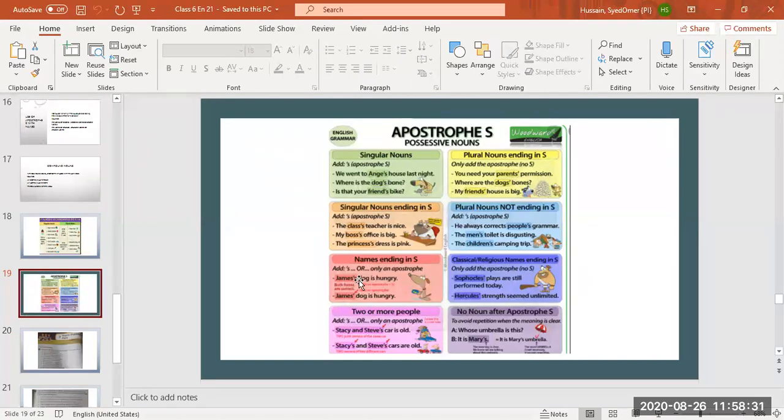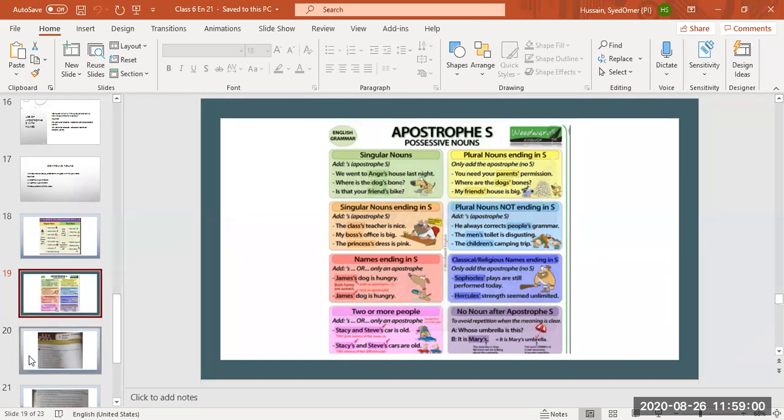James's talk. If the names are ending in S, then we can put either apostrophe S or only apostrophe. Both ways are correct. Okay. James is ending in S, so we have to put either apostrophe S or apostrophe. And for two or more people, we can put either apostrophe S with the last name or with both names. Okay.